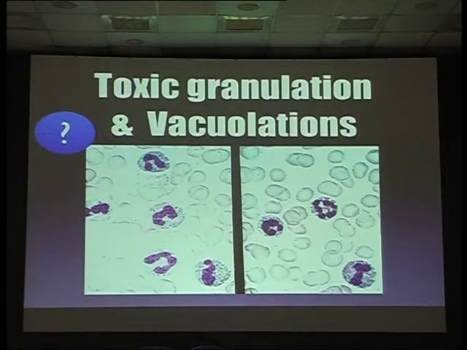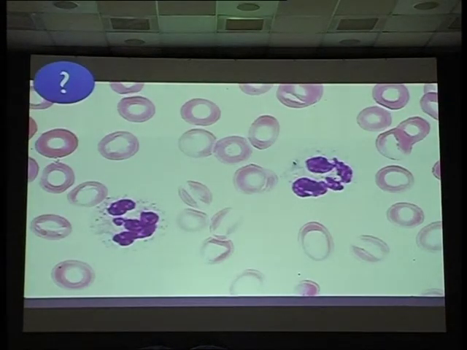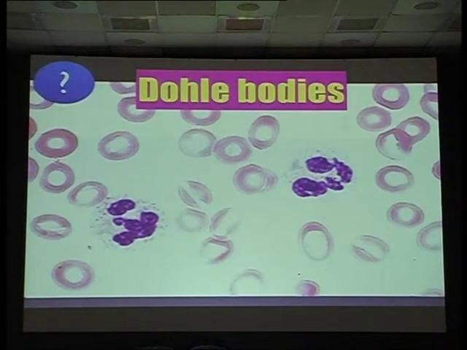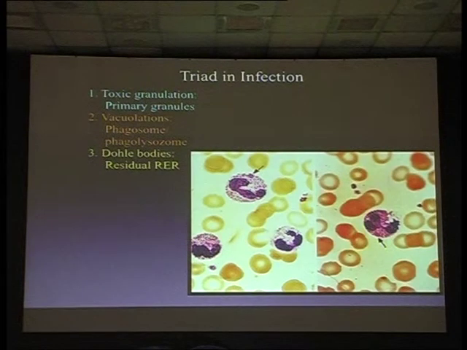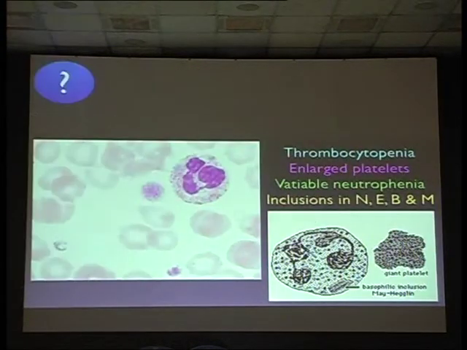And can you see the vacuolations here? Yes or no? Okay, so vacuolations. And what do you see here? Can you see some blue stuff there? They are Döhle bodies, okay. So in any infection, this is the triad you see: toxic granulations, vacuolations, and Döhle bodies, okay. So these are all the triad in infection.